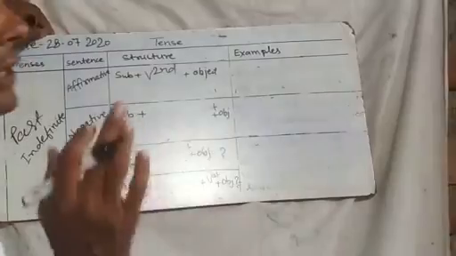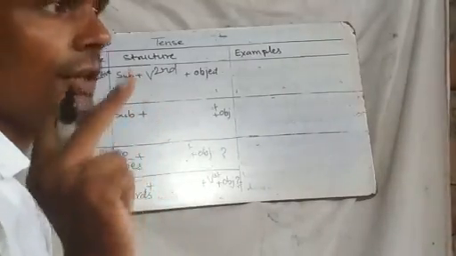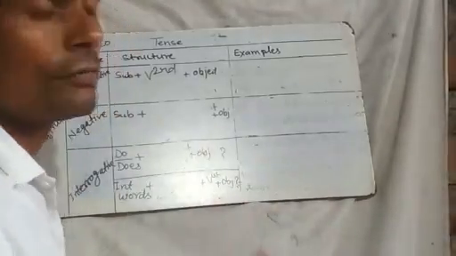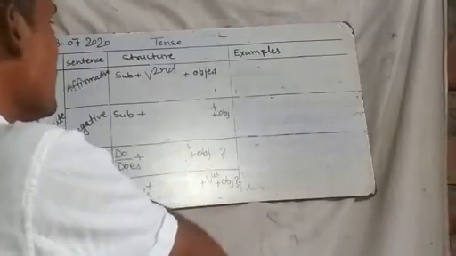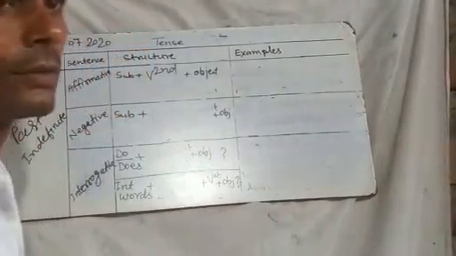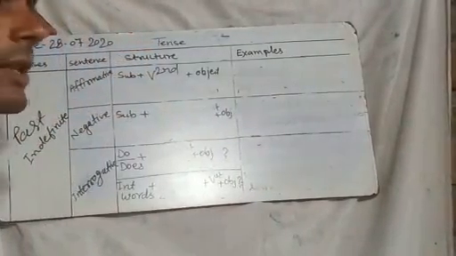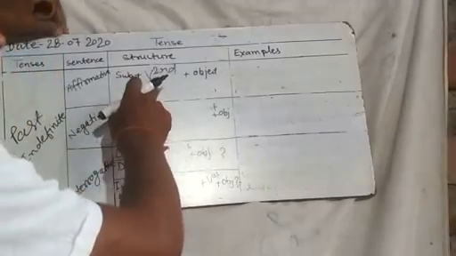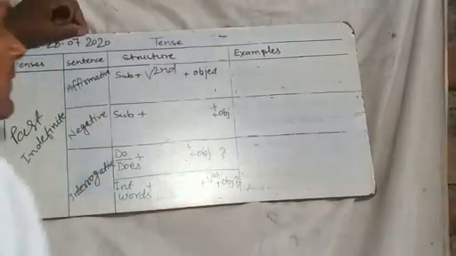See, in the present indefinite, with a third person singular subject we use s or es with the main verb, but in the past indefinite tense, whatever subject is given, singular or plural, first, second or third person, we use the second form of the main verb. Okay, examples here.